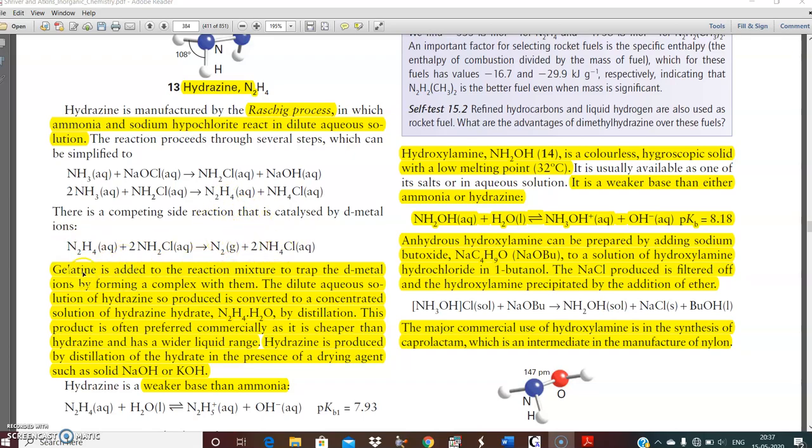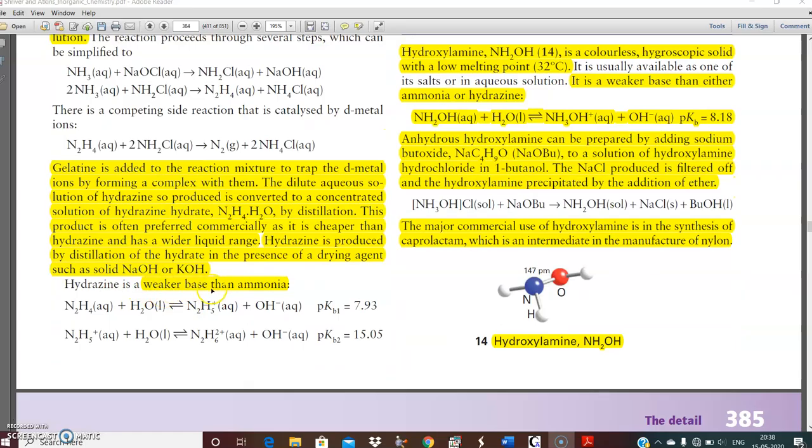To prevent this, gelatin is added. Sometimes this kind of question is also asked, why gelatin is added. Gelatin is added to the reaction mixture to trap the d-metal ions by forming a complex. The dilute aqueous solution of hydrazine so produced is converted to a concentrated solution of hydrazine hydrate with this formula by distillation. This product is often preferred commercially as it is cheaper than hydrazine and has a wider liquid range.